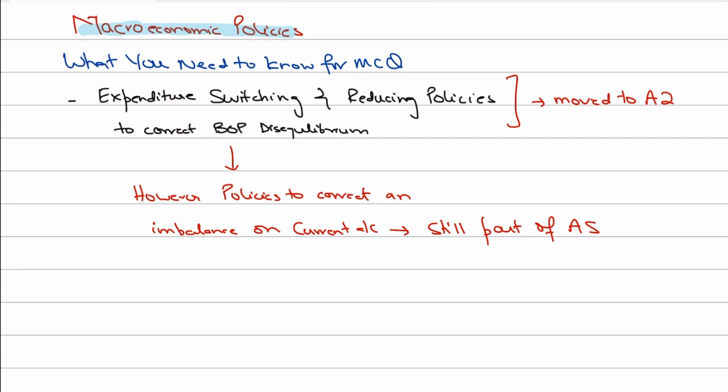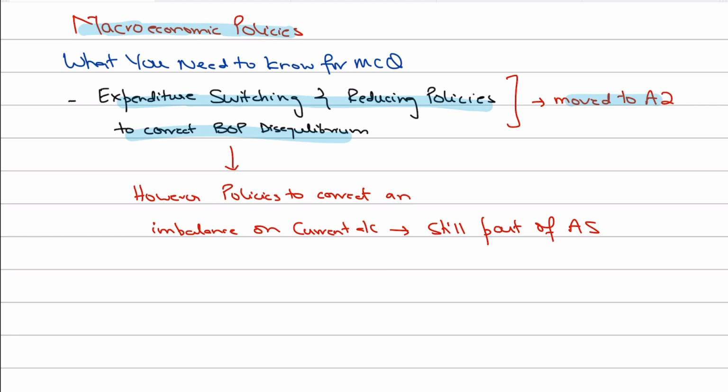Okay, so as far as the changes are concerned, expenditure switching and reducing policies to correct a balance of payment disequilibrium have been moved to A2. They were first part of AS, and you might have seen plenty of MCQs specifically on expenditure switching and reducing policies in AS. So now they will not test you MCQs by the name of expenditure reducing and switching policies.